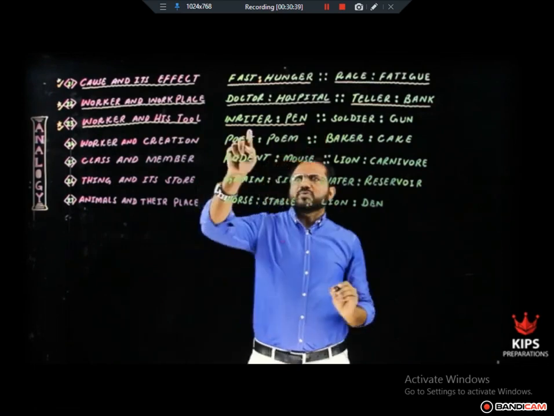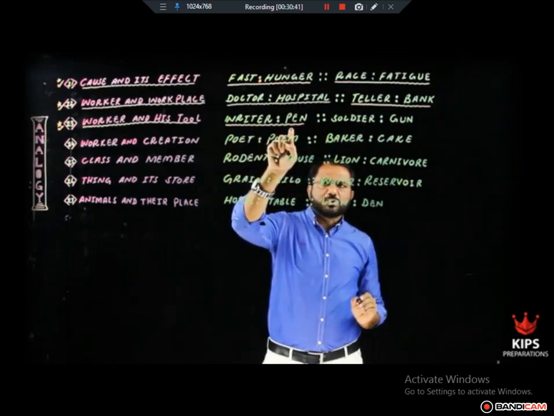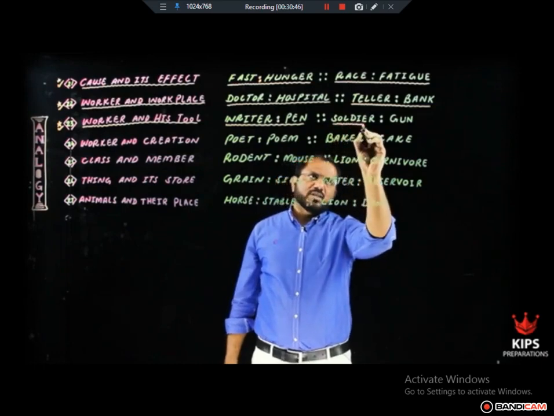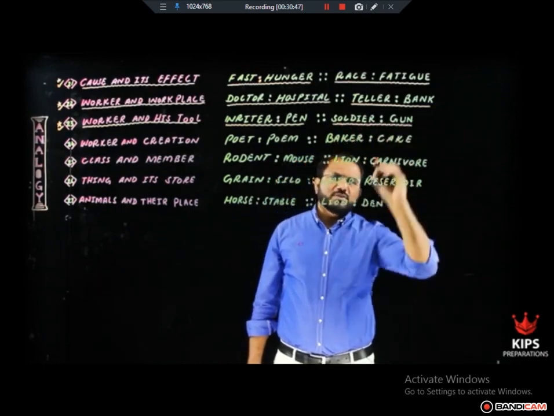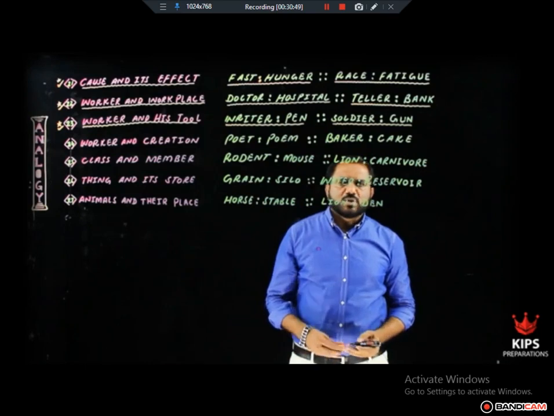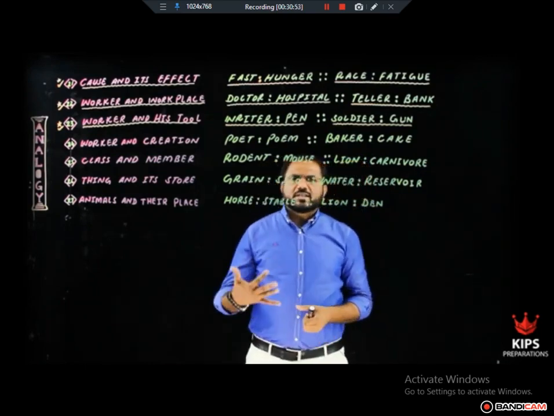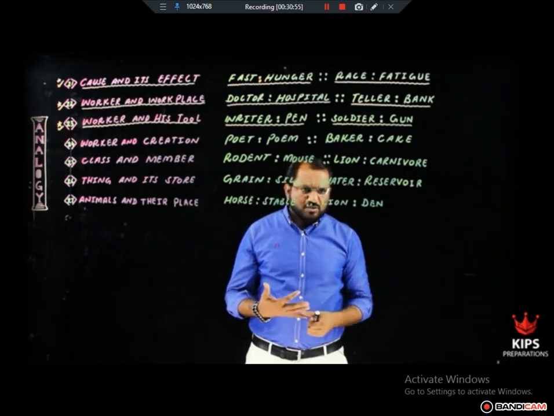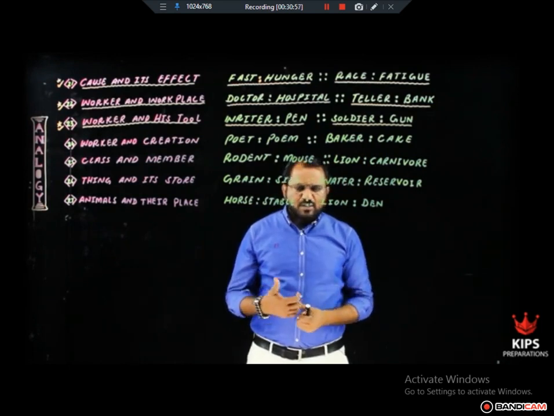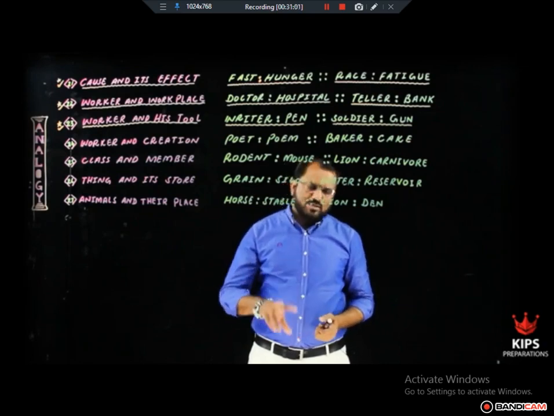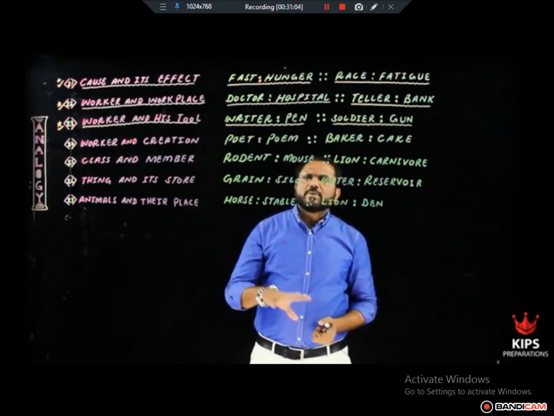Writer is the name of a worker, and pen is the tool used by the worker. Soldier is the name of a worker, and gun is the name of the tool used by this worker. For example, soldier and gun, writer and pen, doctor and stethoscope, and dentist, drill, or batsman, bat, bowler, ball. There are so many other pairs.